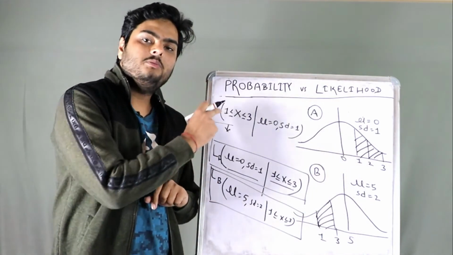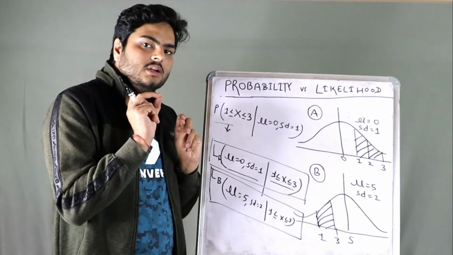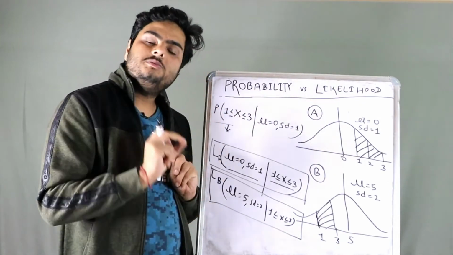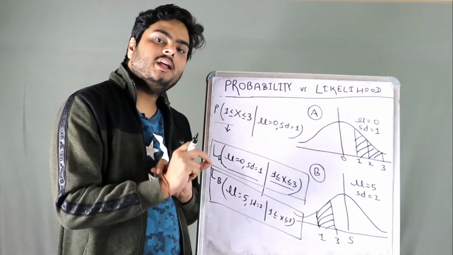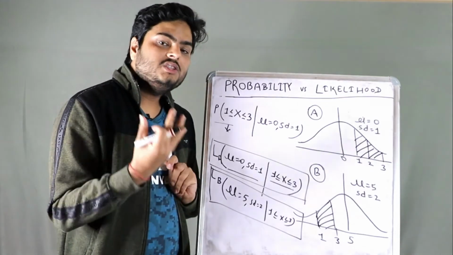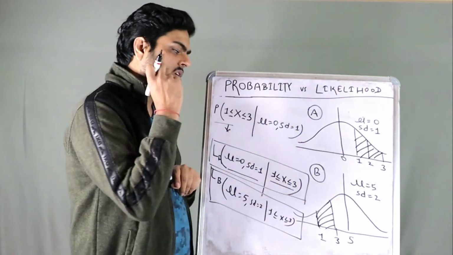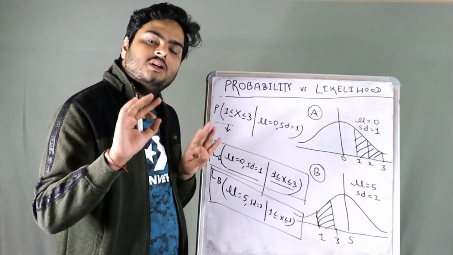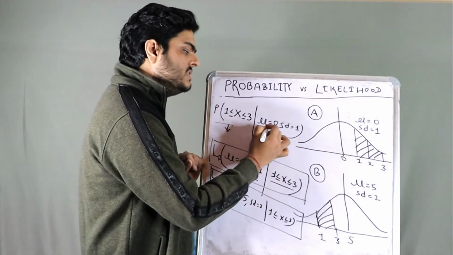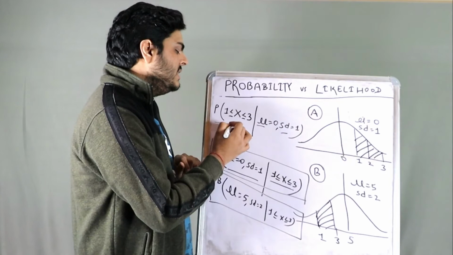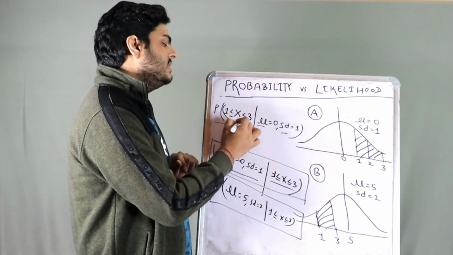So remember, guys, in probability the parameters of the distribution are fixed and you are trying to find the chances of occurrence of an event. In probability, mu is fixed, SD is fixed. You are trying to find out the chances of occurrence of this event.